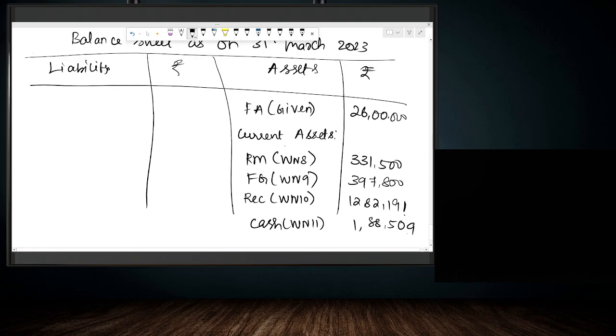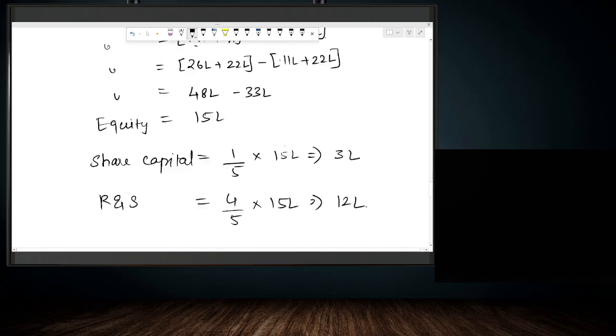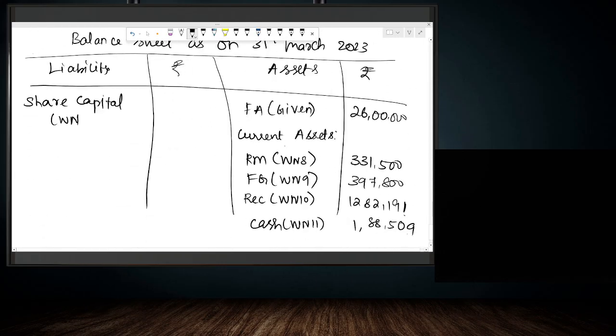Then on the liability side, we have share capital, which is calculated in working note number 12. We calculated both share capital and reserves and surplus. Reserves and surplus is also coming from working note number 12.